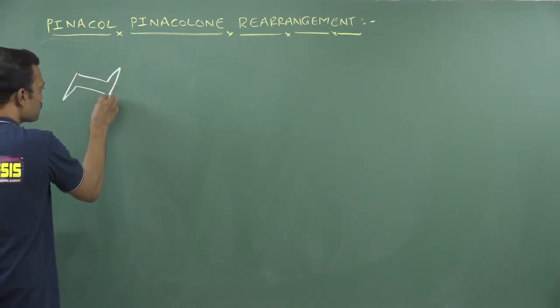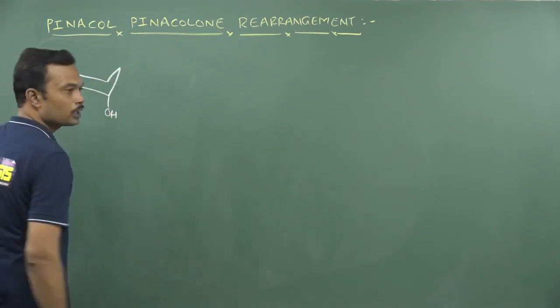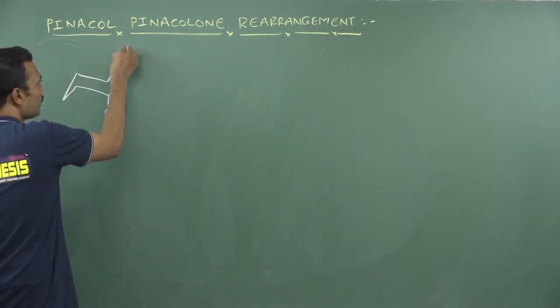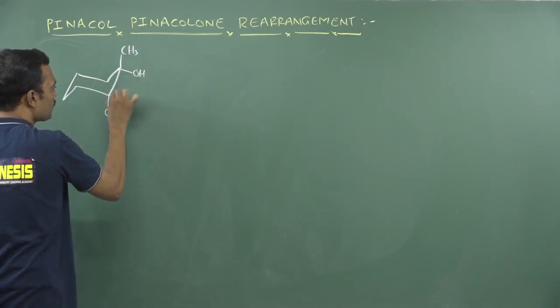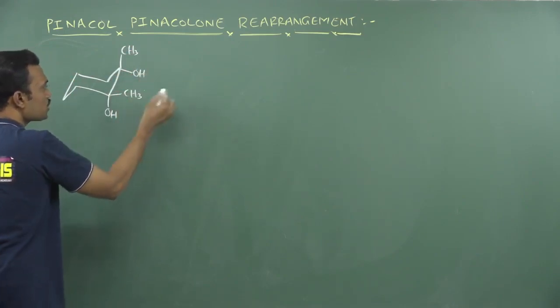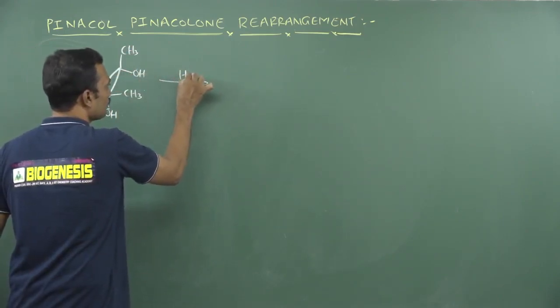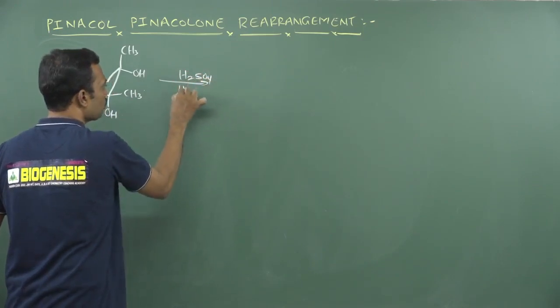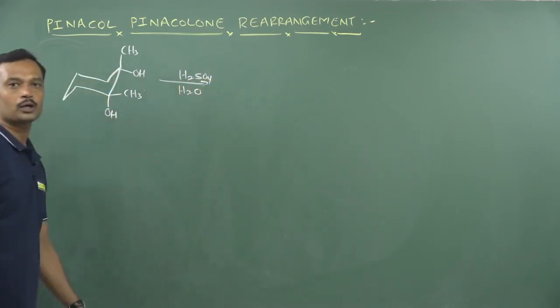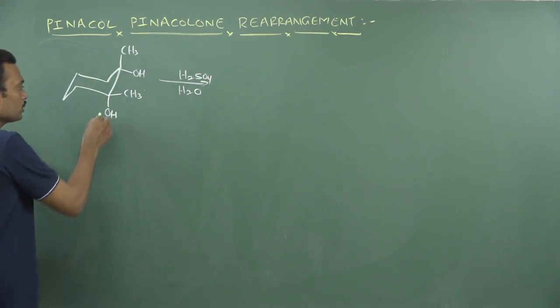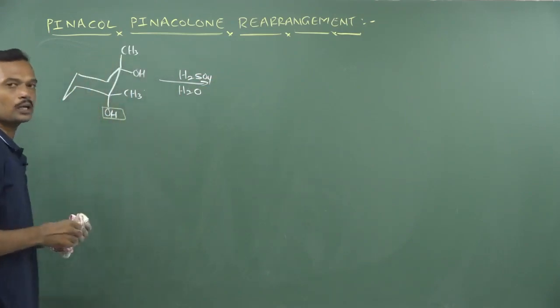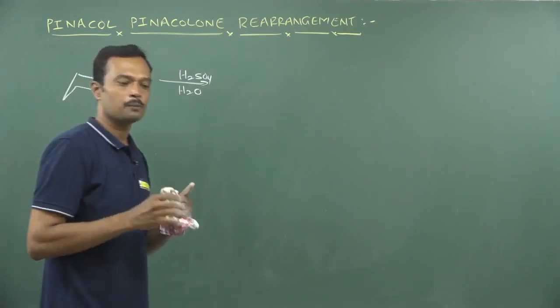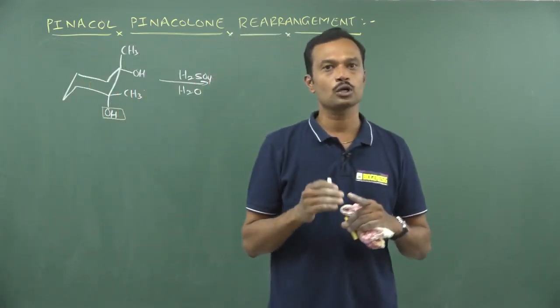Anti-periplanar arrangement means, see, this is a leaving group in pinacolic rearrangement and this is a migrating group. So definitely adjacent carbons should carry hydroxy groups here. So what is the primary condition for pinacolic rearrangement, both for leaving group as well as migrating group? So always remember, the selective leaving group and the adjacent carbon migrating group are anti-periplanar. Anti-periplanar is nothing but perpendicular to each other.